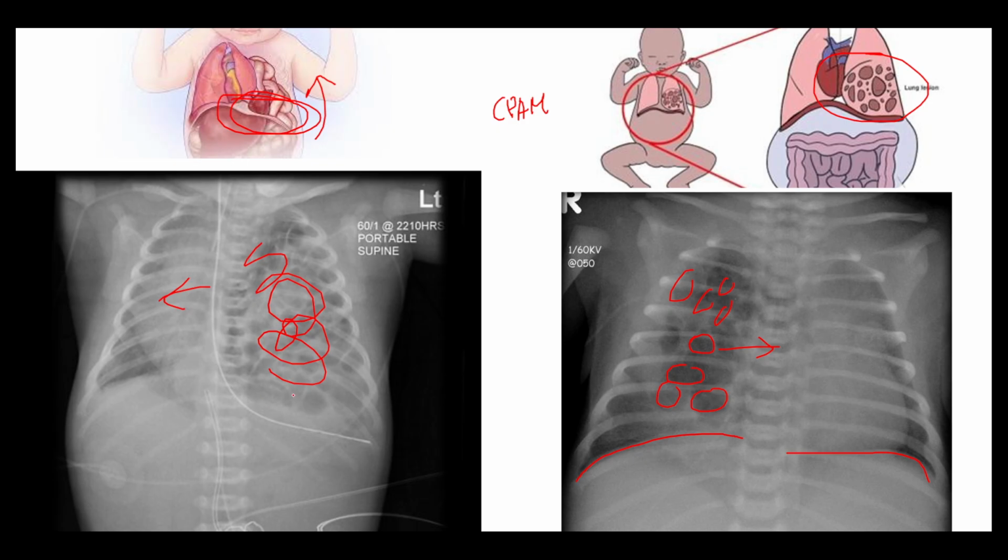But the diaphragm is intact in CPAM and compromised in diaphragmatic hernia.